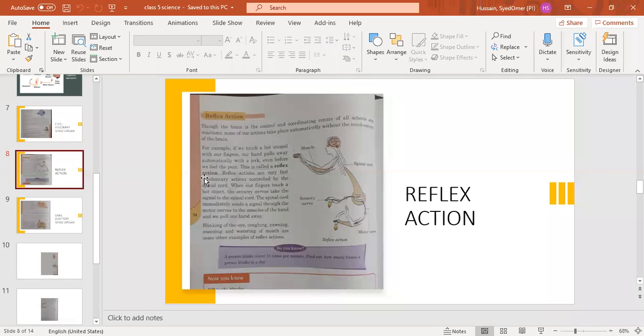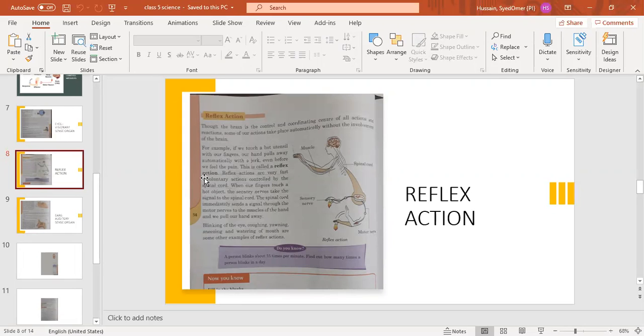So it doesn't involve the brain. It is a reflex action. It is controlled by the spinal cord. There are some actions which do not involve the brain, and these are very fast, involuntary actions controlled by the spinal cord. If our fingers touch a hot object, we immediately jerk our hand back, and this doesn't involve the brain. This is a very fast reflex action, controlled by the spinal cord.